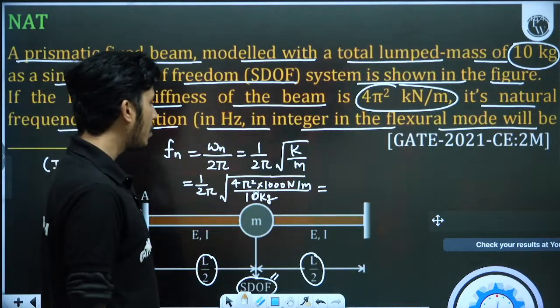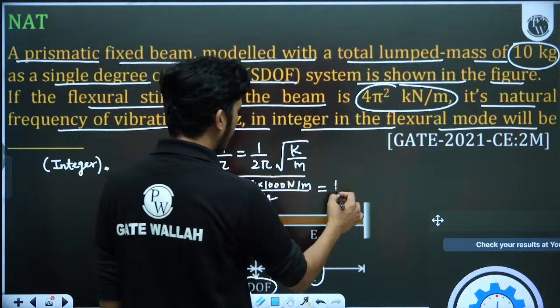So here it will be 400 pi square. So that will be 20 pi. 20 pi upon 2 pi will be 10. So 10 hertz will be the answer.